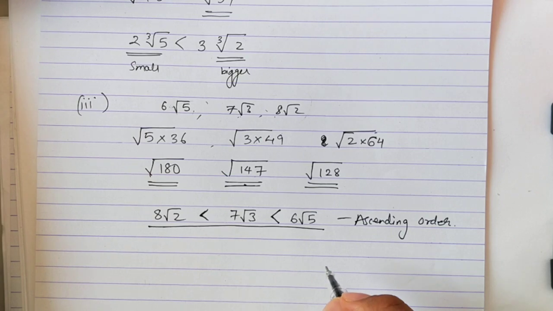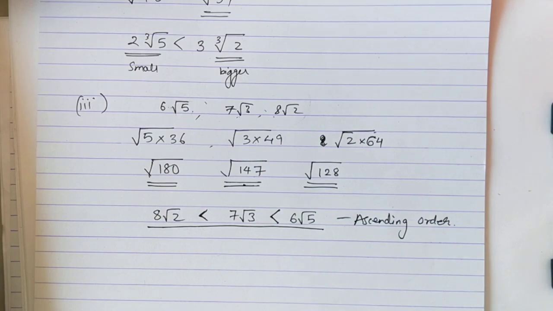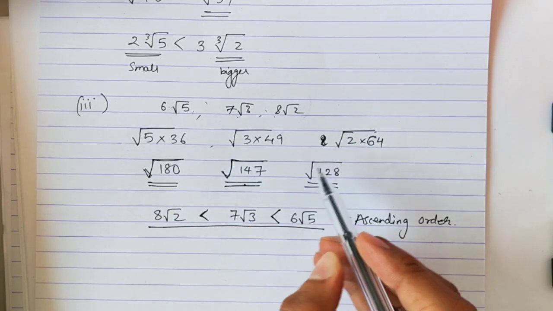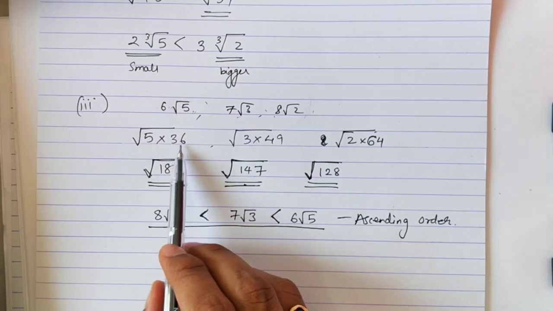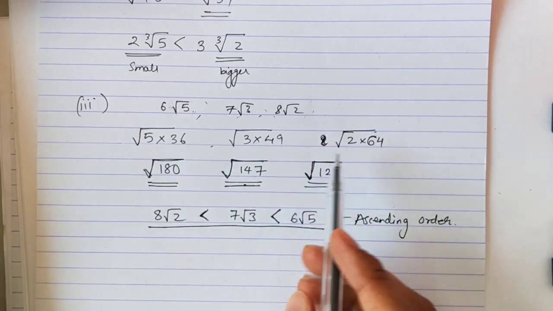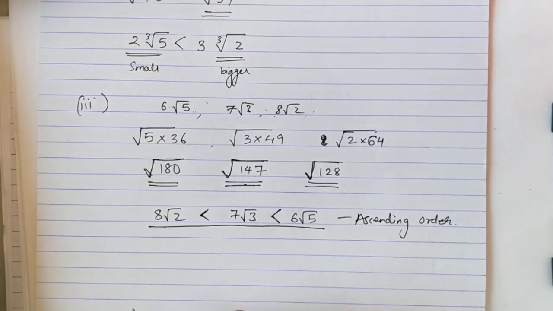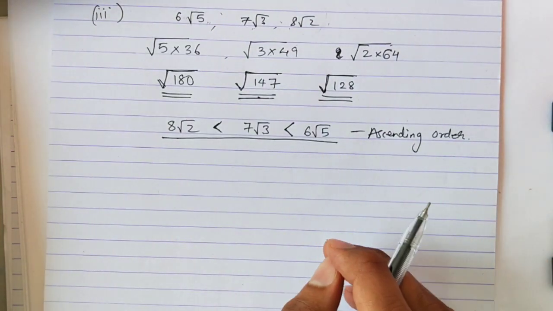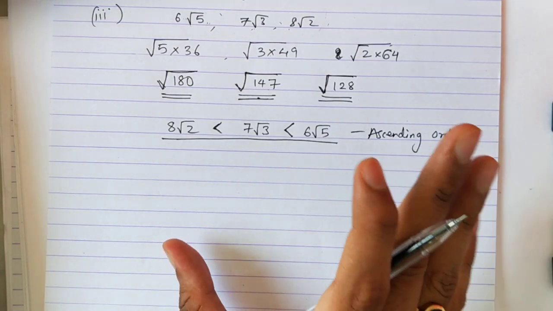I hope you've understood the value, how we get the value and the concept. Okay, we're directly able to compare the numbers because all the roots are the same. So we shifted the number inside. We got 36, 49, 64. Then we multiplied. It was easy to compare the answer. Okay, this is how ascending is done. In the same way we do descending also, all steps are same. Just in the end, we will arrange it in the decreasing order. That means the bigger number will come first and then the smaller numbers. That is the only difference.